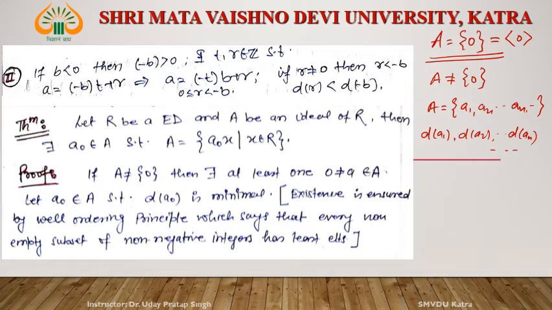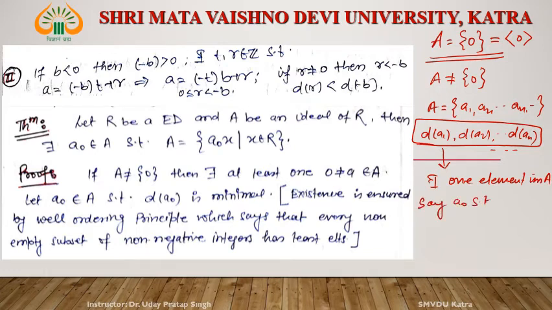If we apply the well ordering principle on this, then there exists one element in A, say a naught, such that d(a naught) is minimal. Remember that d(a naught) is the minimal element, the smallest element among them.